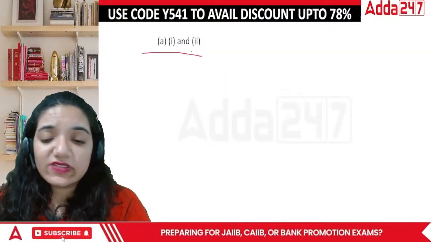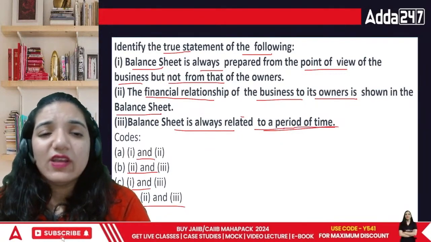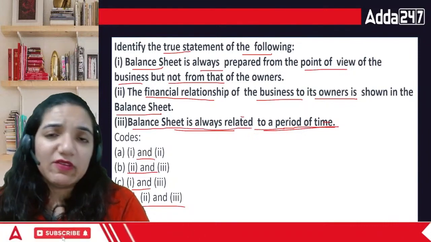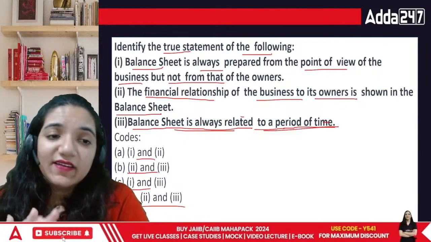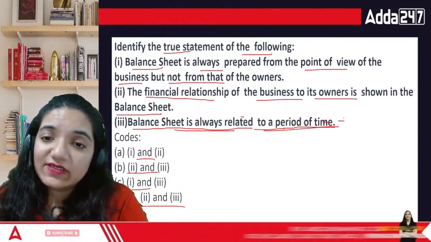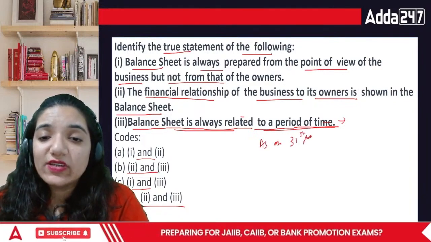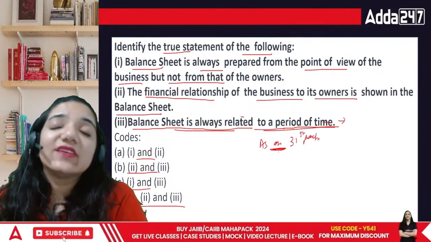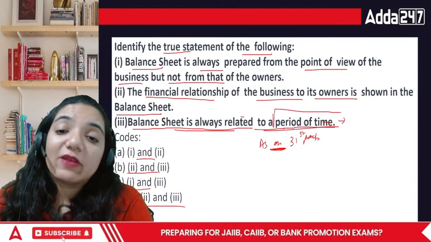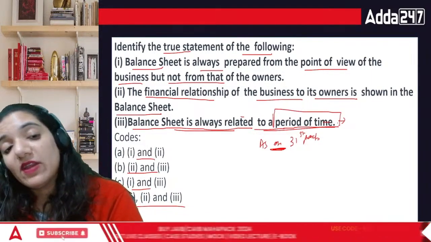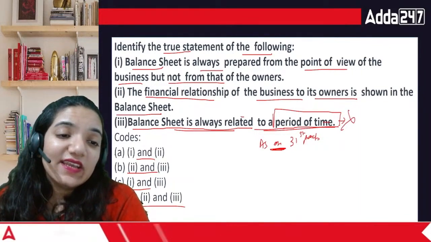The reason is that first and second are correct. The third is it is always related to a period of time. Normally that is always prepared for a period of time even. But there's one mistake there. When they talk about balance sheet, it is always stated as on 31st of March. It's just for that one specific day, because cash balances keep on changing every single day. Stock changes every day. So you cannot prepare it for a period of time. Profit and loss account is prepared for a period of time. Balance sheet is not. So technically, yes, the answer is 1 and 2 only. Okay, the answer is A.